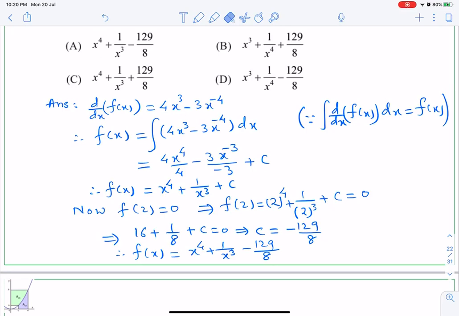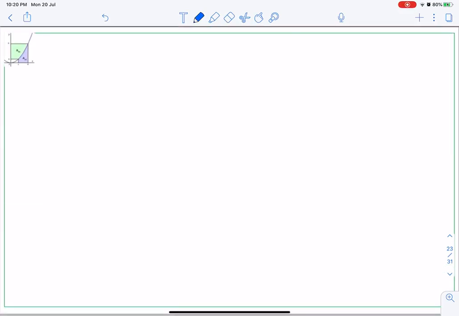X to the power 4 is here, here and here. X to the power 1 by 3 and minus 129 upon 8. So the answer is A. With this we end this lesson.